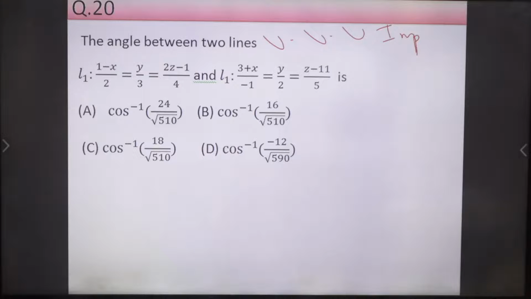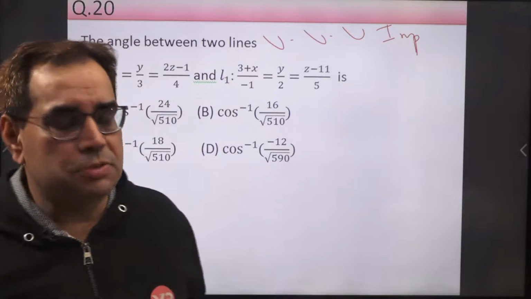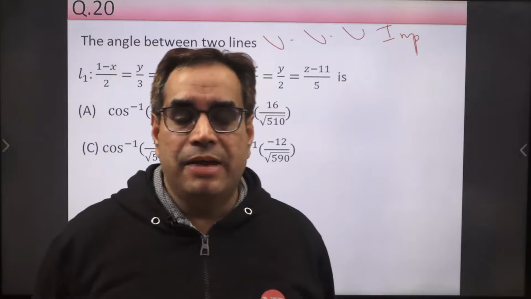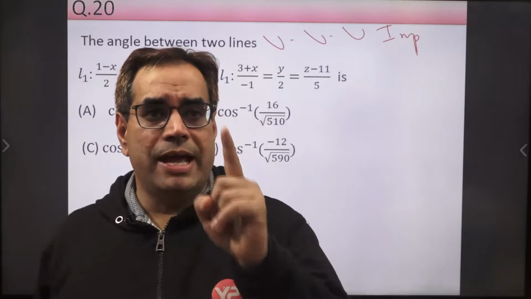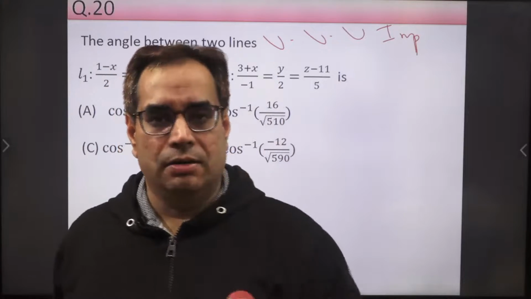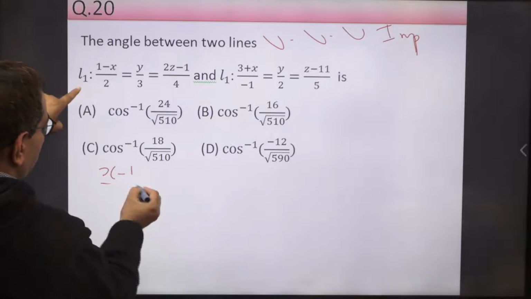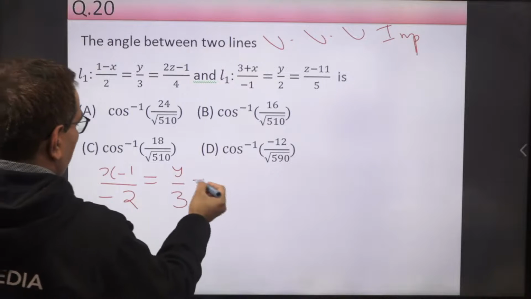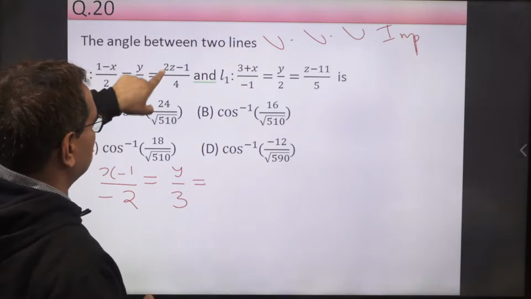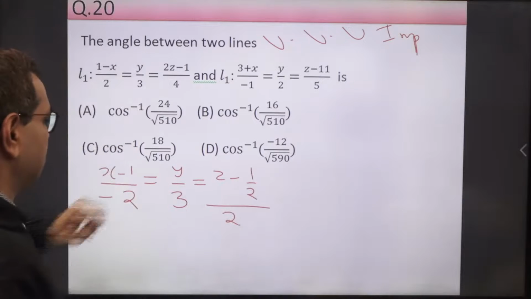Angle between two lines. So what is the concept? Remember one important point. If you solve such problems, the first thing you have to do is make the coefficient of x, y, z 1 in each term. So here it is minus 1, so you can write it as x minus 1 upon minus 2 equal to y upon 3 equal to, dividing numerator and denominator by 2, z minus 1 upon 2 upon 2. Okay, this is line 1, L1.